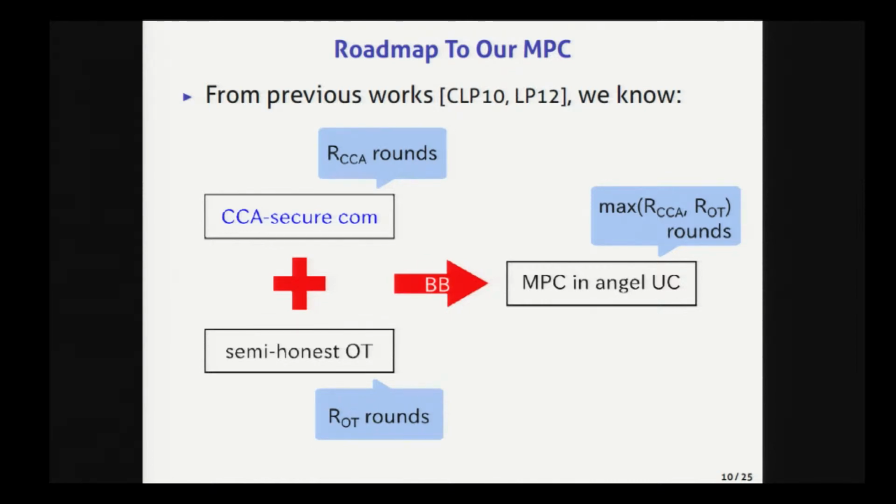Roughly speaking, this is because in angel-based UC security, MPC can be constructed from OT, and angel-based UC secure OT can be constructed by compiling a semi-honest OT with CCA-secure commitment. In this work, I constructed a log square round CCA-secure commitment, and then by using this result, I obtained a log square round MPC protocol. So the main technical part of this work is the construction of this CCA-secure commitment.